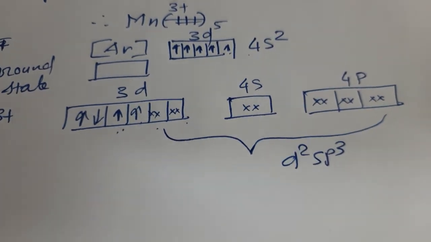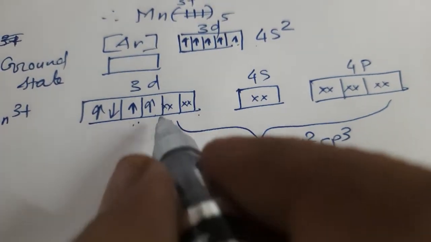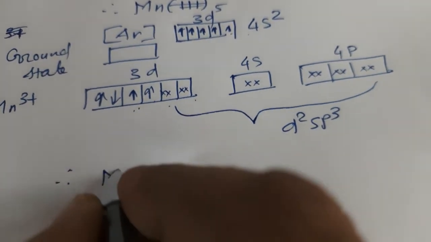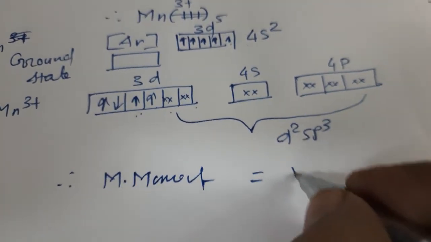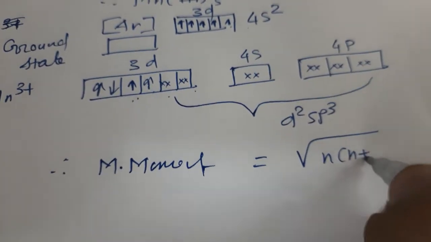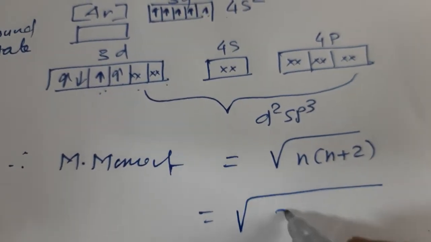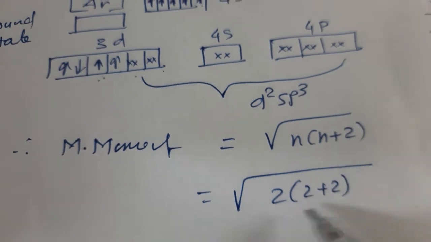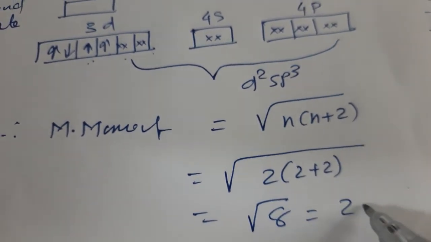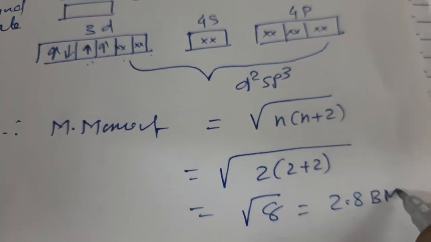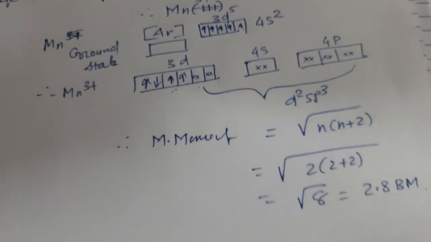When it is d2sp3, then we write how many unpaired electrons are there: 2. Therefore the magnetic moment is equal to root over n(n+2), where n is the number of unpaired electrons. So it is 2 into 4, that is 8. That means 2.8 BM is the answer. Correct?